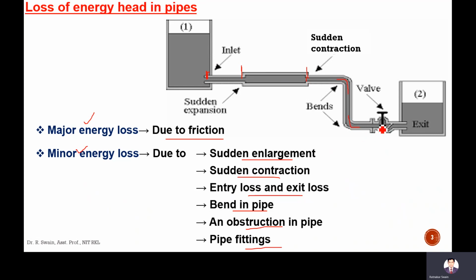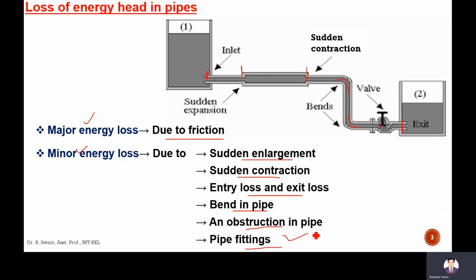And here there is a valve, so there is some obstruction in the pipe flow. Due to the obstruction, it may be a valve or another type of obstruction. It is not only a valve that causes loss; any type of obstruction in the pipe will cause loss. And at the exit point, at the end, there will be energy loss. That is called exit loss.